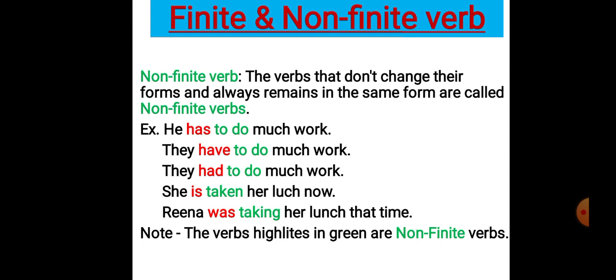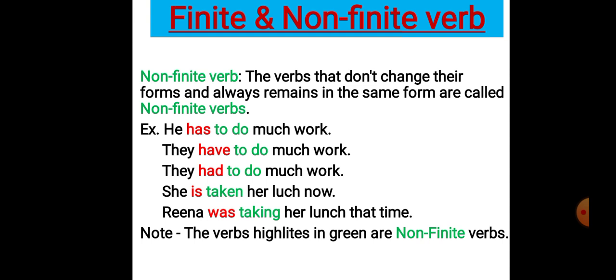Here students, you need to remember that since finite verbs help to form the correct tense, it is necessary to have a finite verb to form a sentence. Without a finite verb, we cannot make a sentence. But it's not the same for the non-finite verb.